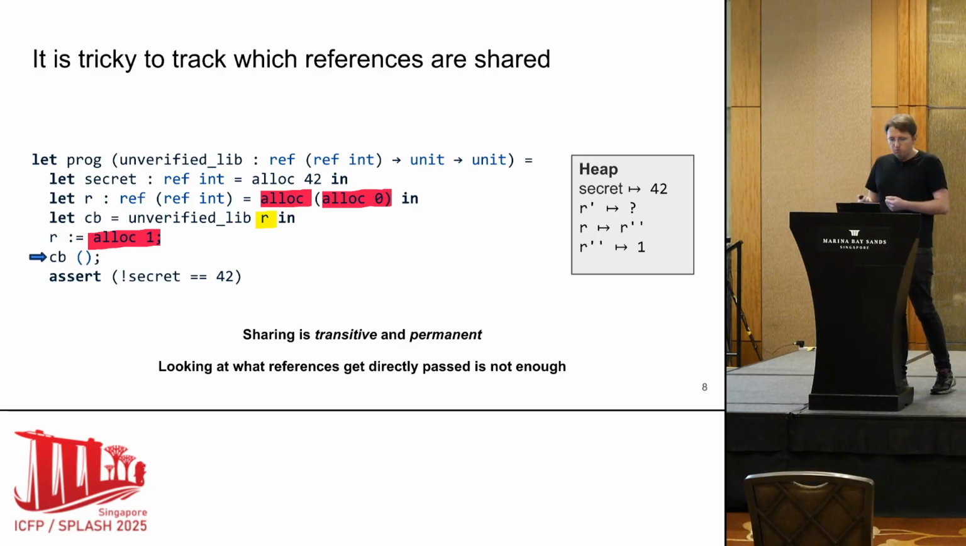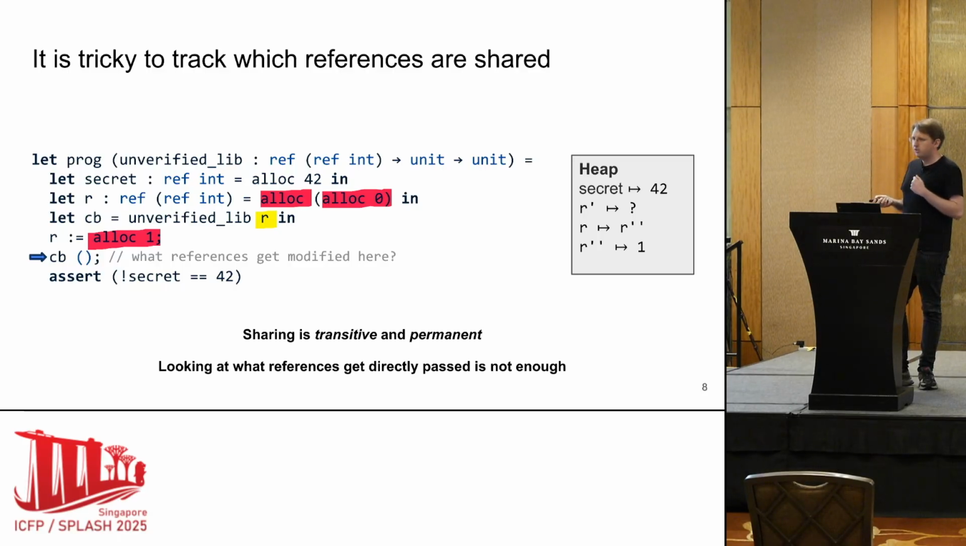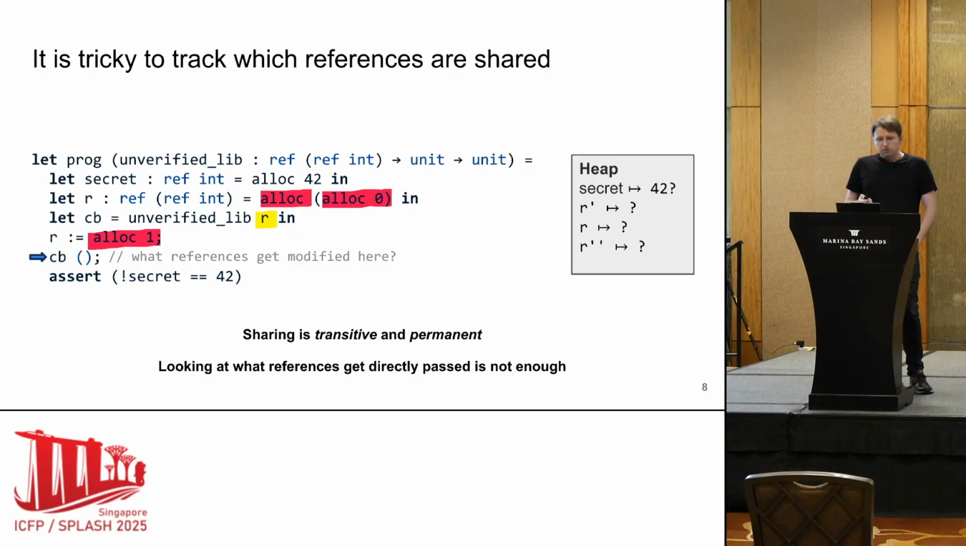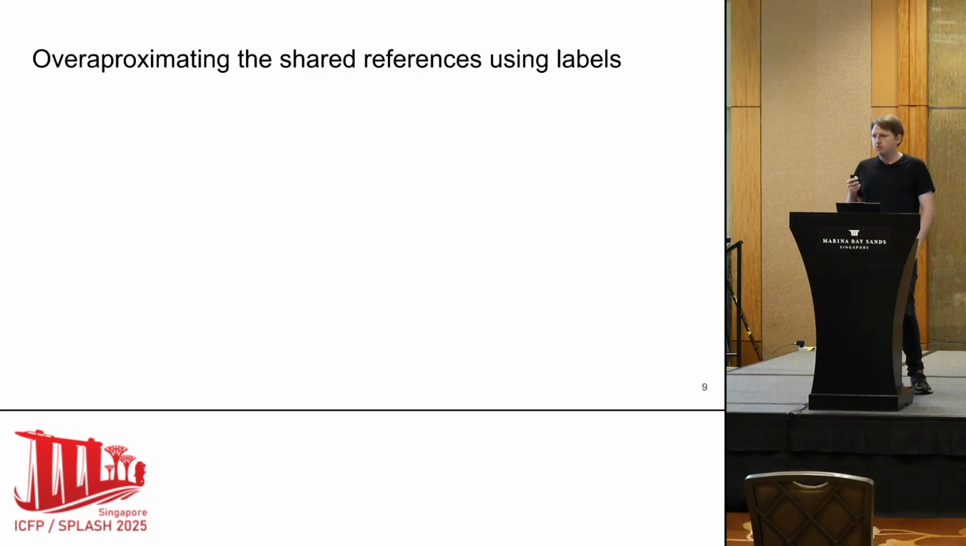Because this makes tracking what's shared tricky, to be able to verify this program on the next assertions, we have to be able to answer the question: what references can this callback modify? This is an assumption we make about the unverified program. If we under-approximate, we risk being unsound. If we over-approximate too much, we risk not being able to prove this assertion. So to tame this complexity, we propose to over-approximate what references get shared using labels.